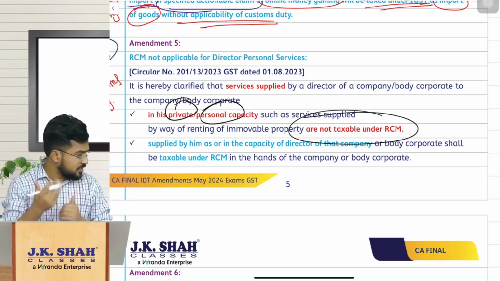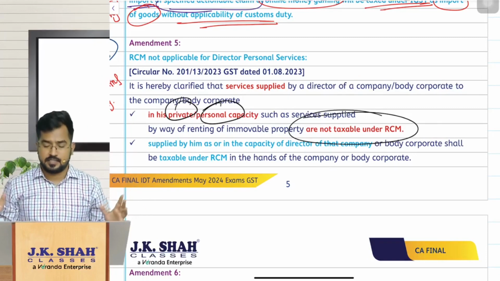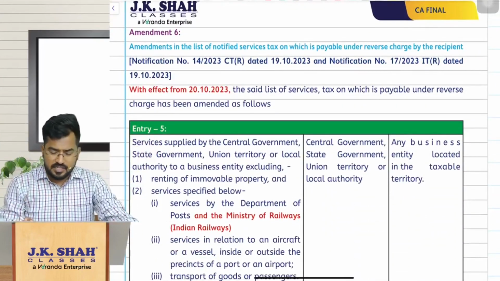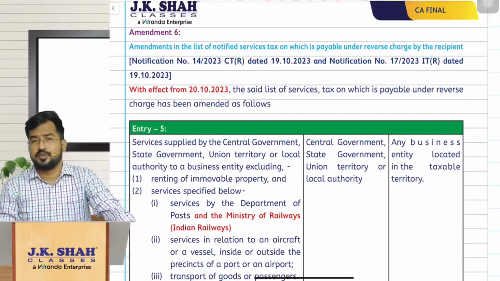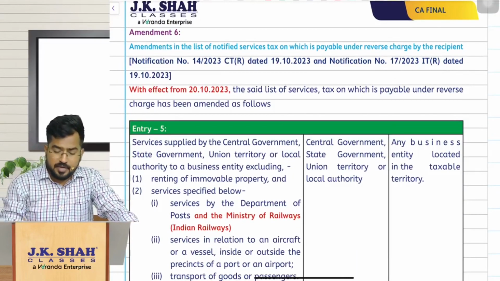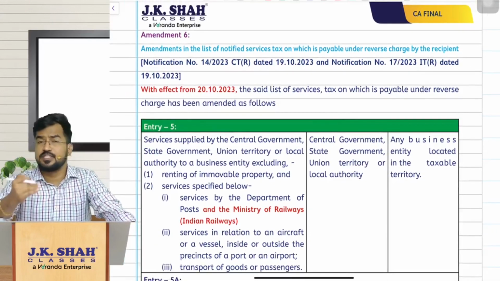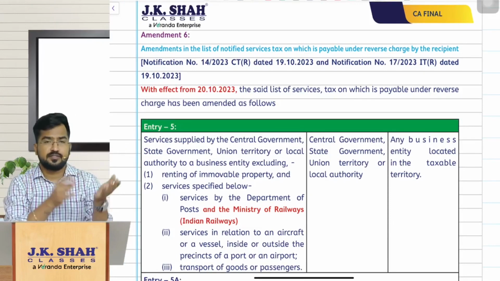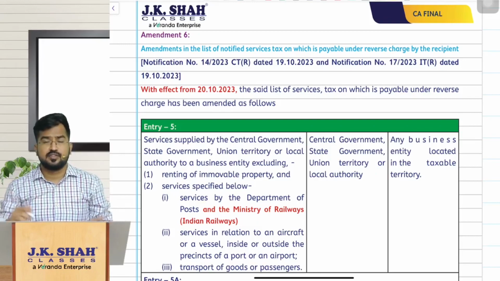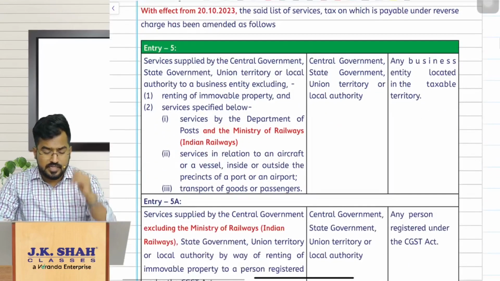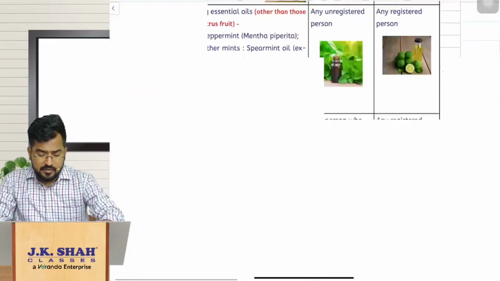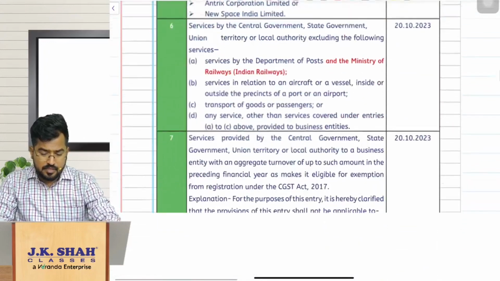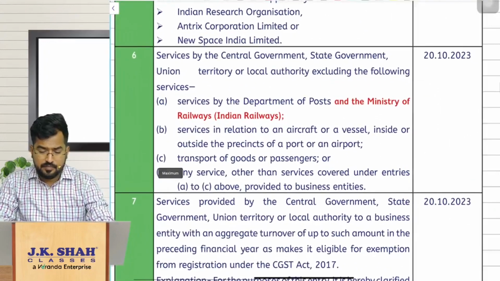So let us move on to the next amendment, amendment number 6, right? So amendment number 6, page number 6, very easy one here, not that great a concept involved. If you remember, this amendment is regarding reverse charge mechanism on services provided by government. The same thing we see in exemptions also, government providing services to anybody, the postal department services or any other transportation of passengers, all these things. So that is connected with exemptions. So I'll just take you through this exemptions chapter. I'll just make sure you recollect this exemption, entry number 6.